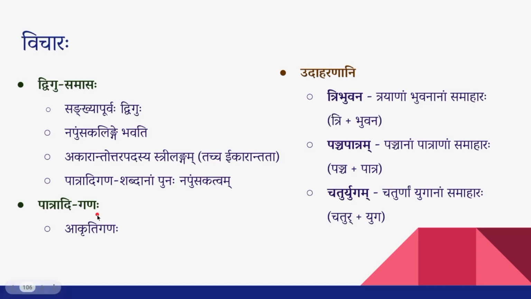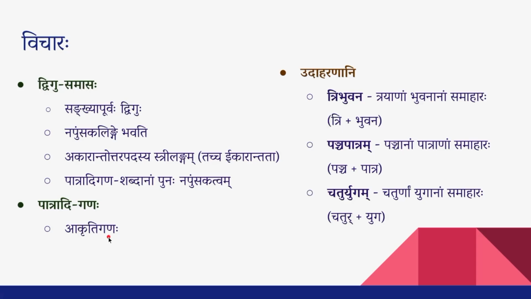The Patradigana is the collection of words where the first word is Patra, like Patra, Bhavana and Yuga. These words are part of Patradigana, and this Gana is an Akrutigana. That means the Gana can keep changing. If you come across any other words similar to this pattern, you can add them, consider them as part of Patradigana, and you can still have Napumsakatvam there.